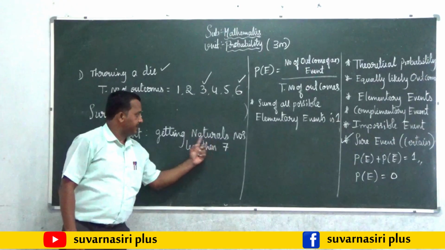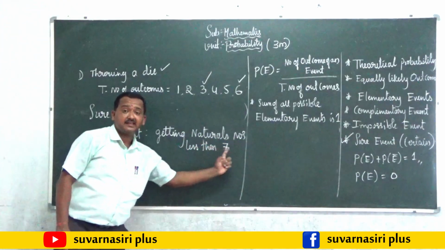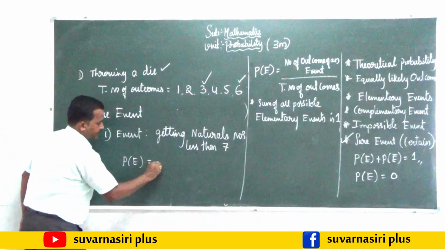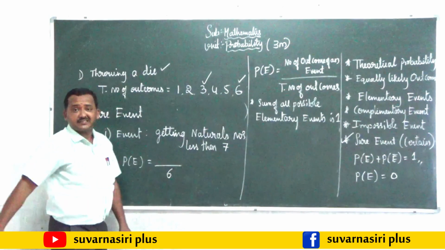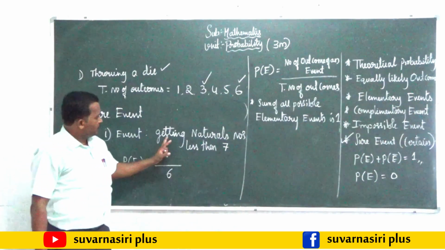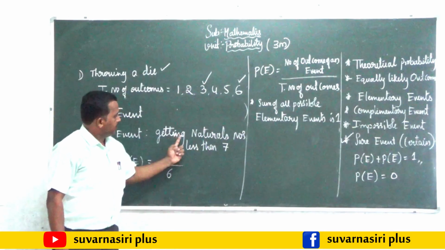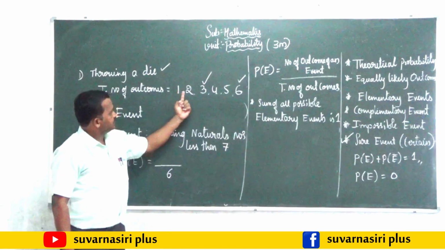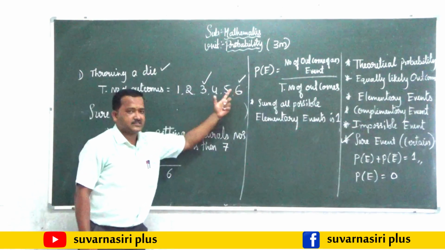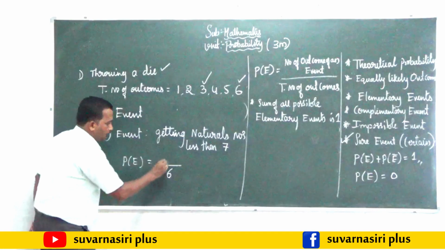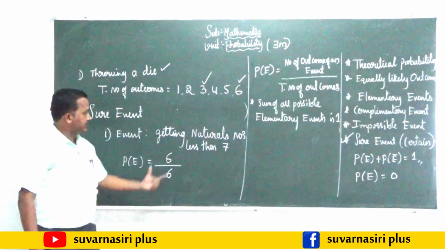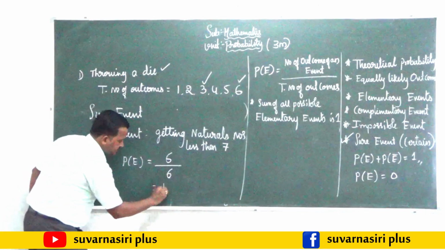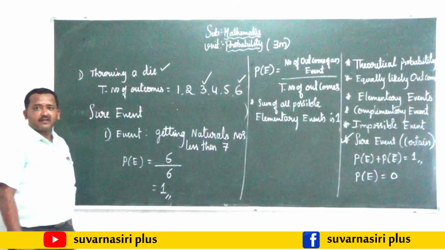P of E is equal to, total number of outcomes is 6. Natural numbers less than 7 are 1, 2, 3, 4, 5, 6, all will come. So the outcomes for this event are 6. So 6 by 6 is 1.